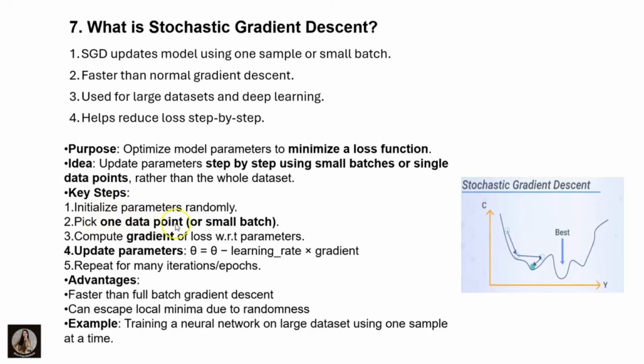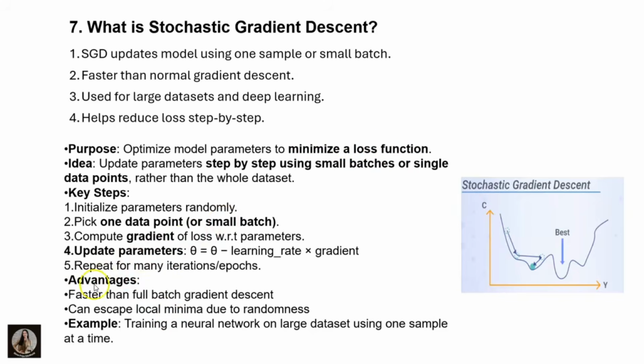After that, pick one data point or a small batch. Compute the gradient of the loss with respect to the parameters. It will update the parameters, that is theta = theta - learning rate × gradient. This is the formula to update the parameters, and repeat for many iterations or epochs to minimize the loss function.